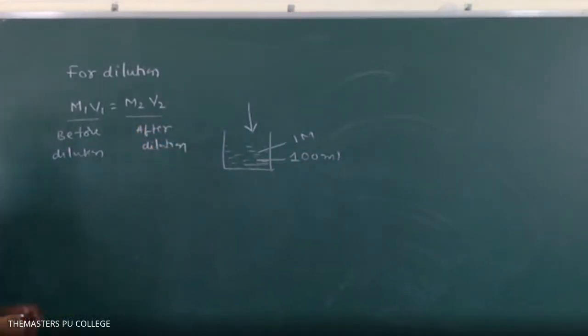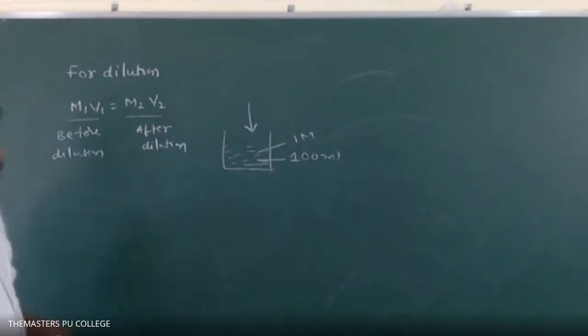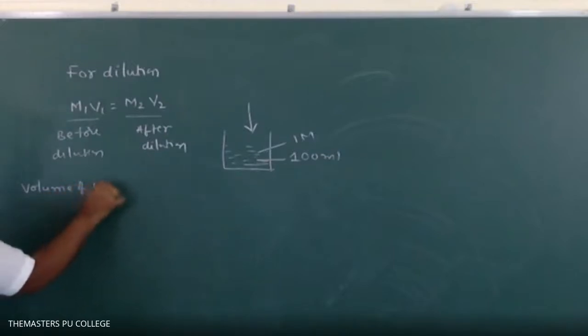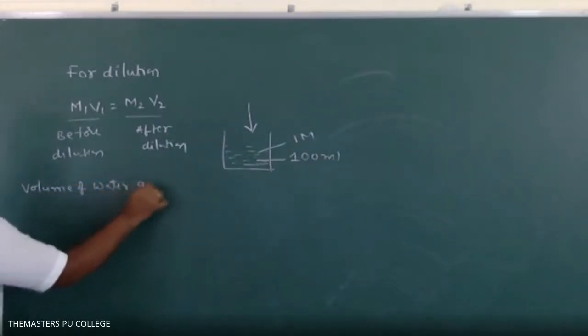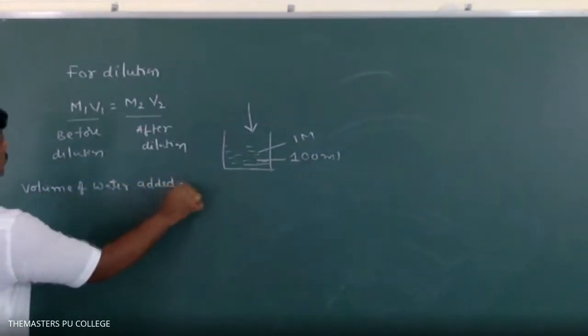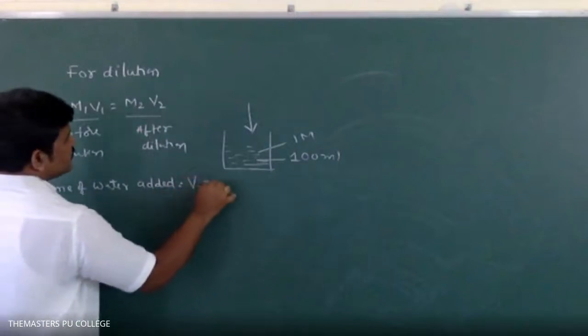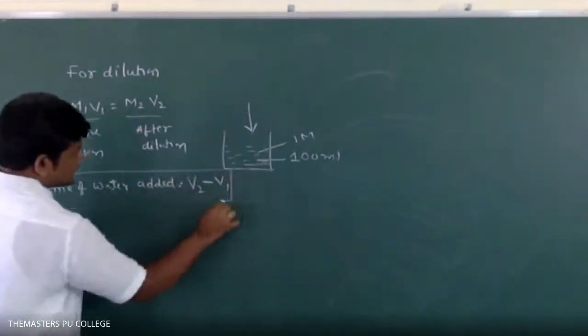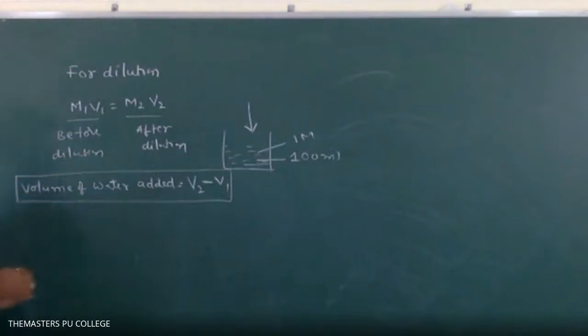What are M2 and V2 after dilution? Here one more trick is there. Volume of water added is equal to V2 minus V1.